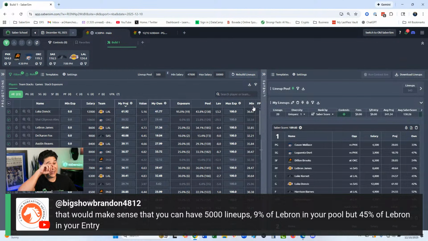If I were to make any interpretation here, this Phoenix OKC spread is pretty big, 15 points. The sim accounts for blowout risk and stuff like that, right? So I think there are probably a large number of sims where SGA is not playing the fourth quarter and he's sitting because they have a big lead.